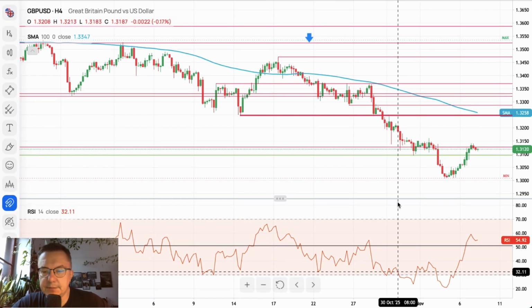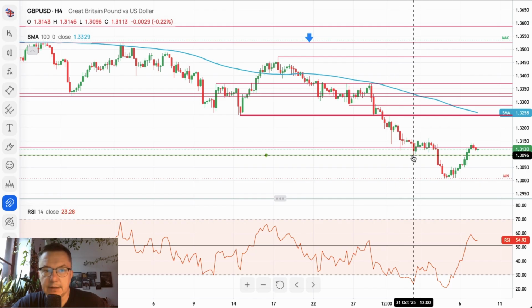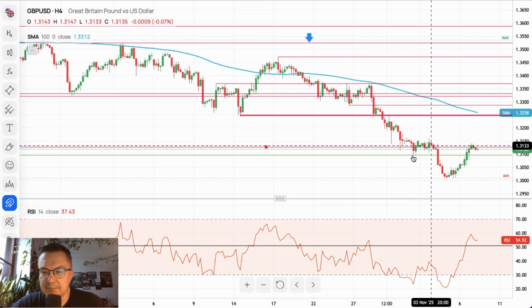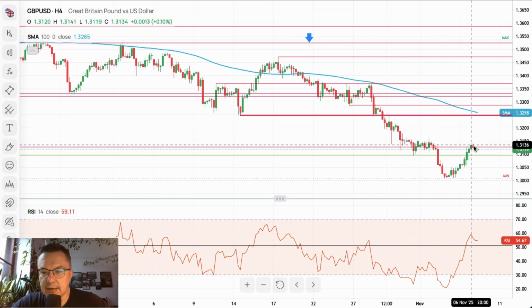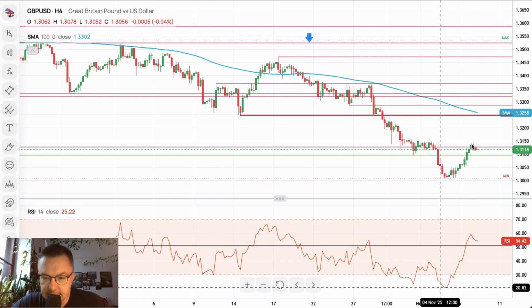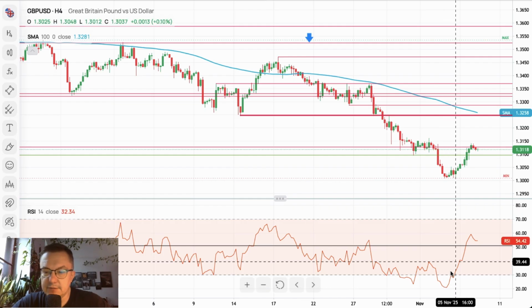Cable dipped even more than we expected because it broke below the technical support at 1.3196. Then this market is back towards this little consolidation zone here around 1.31. So local high was made at 1.3141. And as you can see, it bounced quite strongly from the extremely oversold market conditions on the 4-hour time frame chart as well. So very nice movement to the upside.